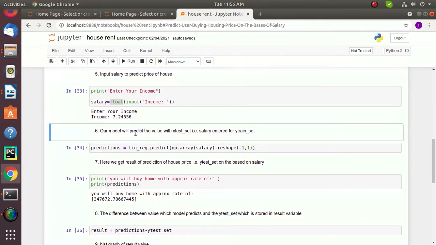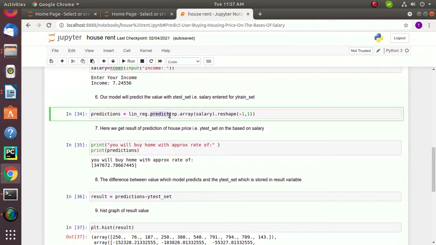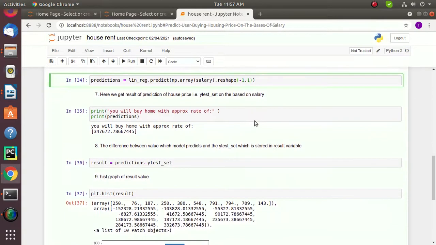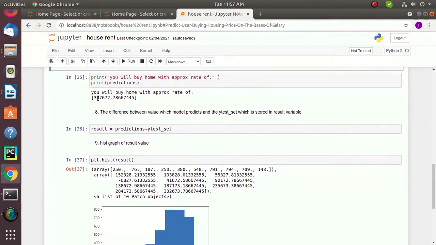And now our model will predict the value with the x test set, and we can see here the prediction is done by using the constraint in the reshape minus 1, so that we tell the computer what kind of data we need, in what type of format we need it. Now as we get the results of prediction, it is basically on the basis of the salary. It is given by the computer itself.